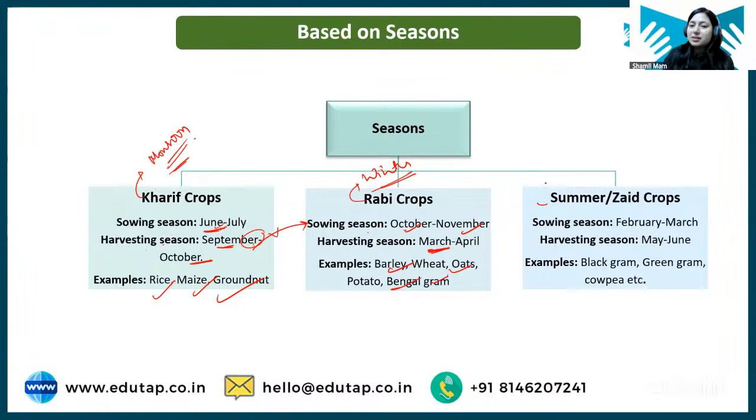Then we have summer or Zayed crop. So basically, students, there is some time duration between monsoon and winter, which is known as summer or Zayed season. This season can be utilized for growing some short duration crops. Short duration crops like black gram, green gram, cowpea can be grown in between Kharif and Rabi season. Sowing time here will be February, March, and harvesting will be May, June. Okay?